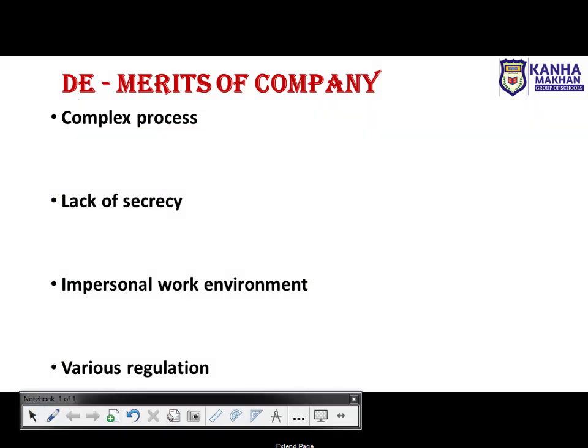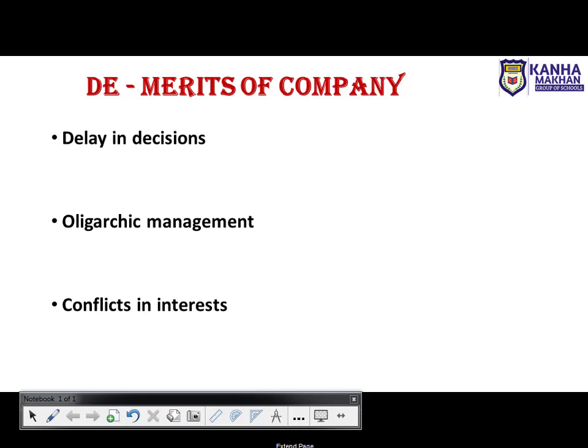Right, so these were the demerits of a company. Next we'll discuss the next point, delay in decision. Okay, so let's move on with the next demerit, that is delay in decision. Right, this is the next demerit. Delay in decision means where you cannot take the decision instantly.